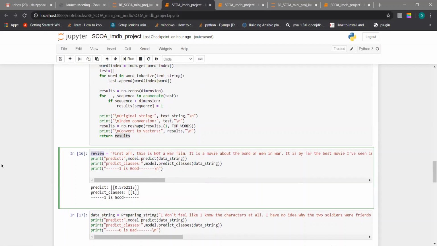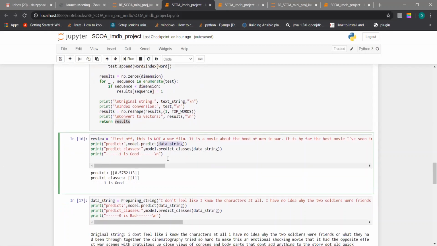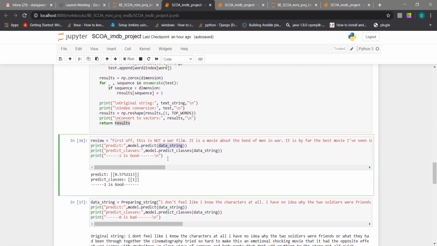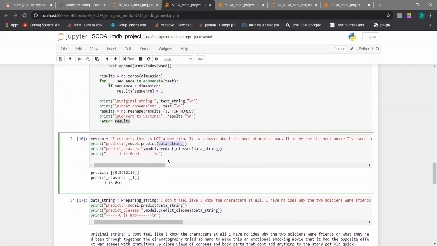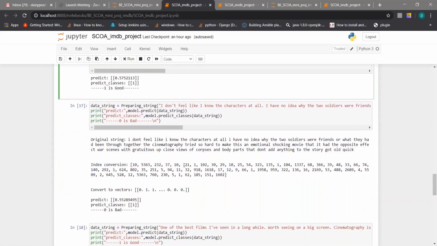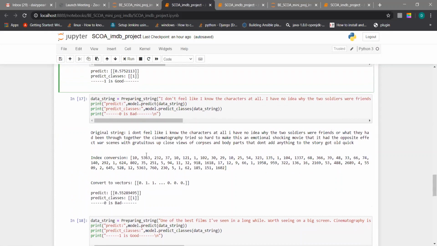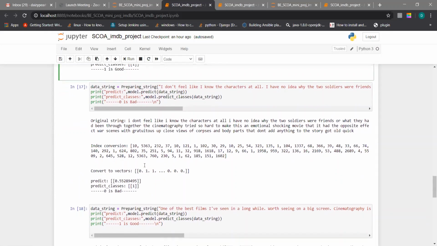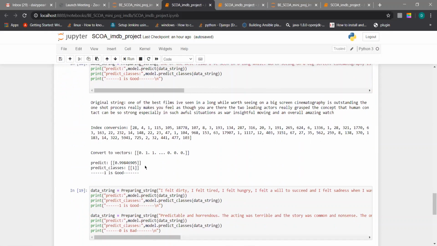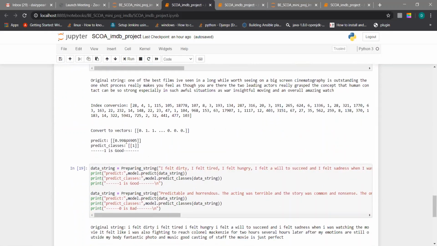The predict function will give the predicted value of this review, and if the value fits in the good category, the predict class will be displayed as 1 and the output will be given as movie is good. If the predicted value is 0.552, the predict class will be given as 0, and the output will be that the movie is bad.